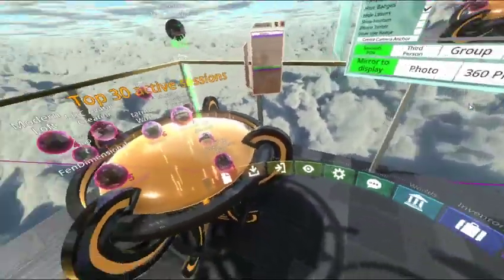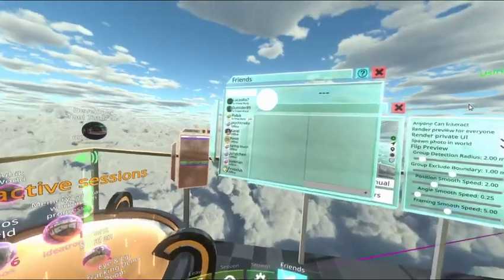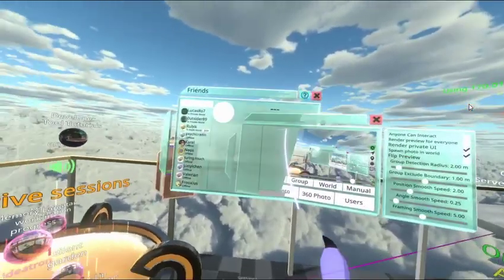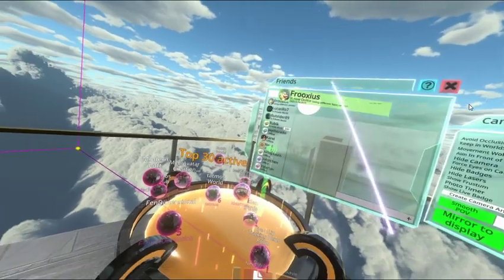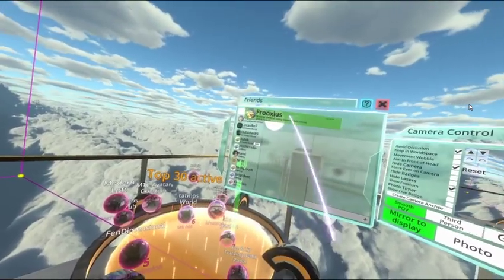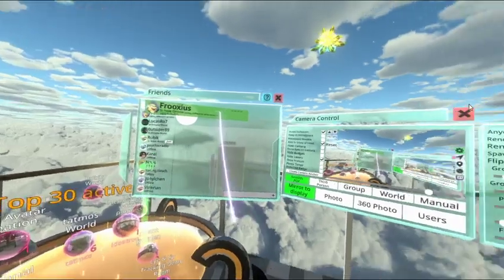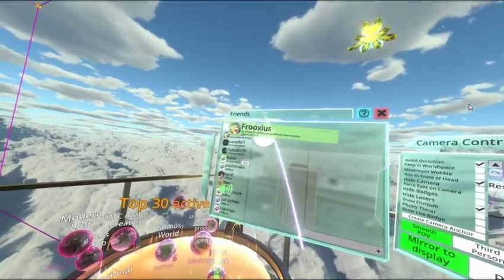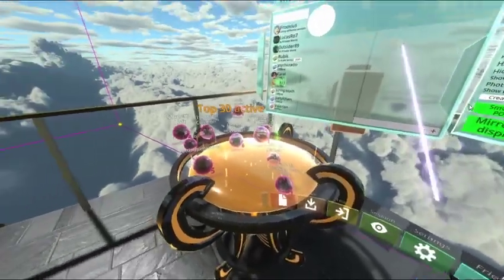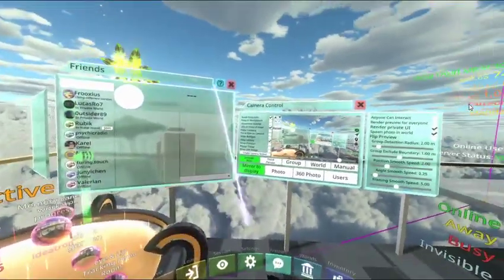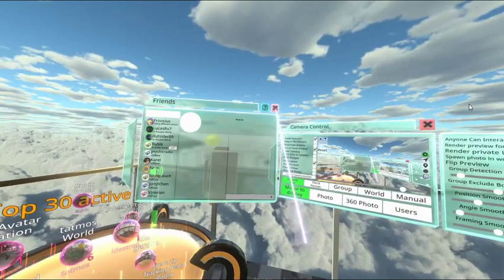Now you can see my banner menu here. I can look at my friends list. And there aren't too many of my friends online right now. Fruxius is online. He's one of the creators. He's using a different version of NEOS, obviously a better version than what I have because he's literally making it right now. I guess there will be an update for me to try once he's ready, and then I can enter a more robust, stronger version of NEOS.